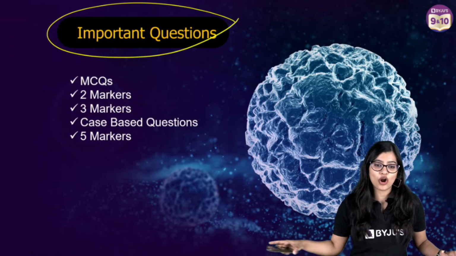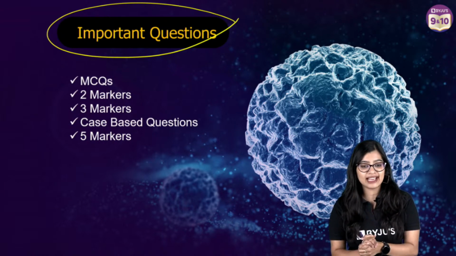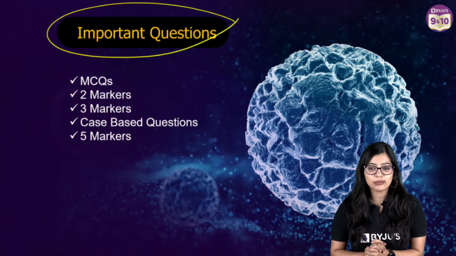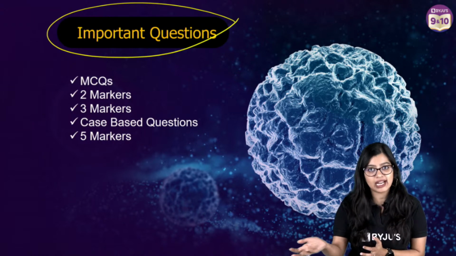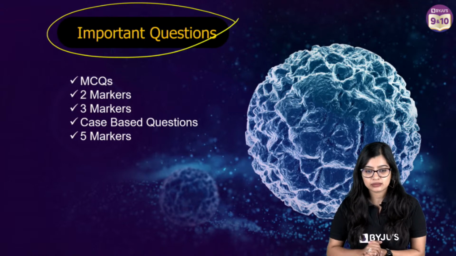mtDNA is nothing but mitochondrial DNA. So shall we get started, everybody? Are we ready? Ma'am, there are only 23 pairs of chromosomes in every cell. Yes, 23 pairs in every cell.